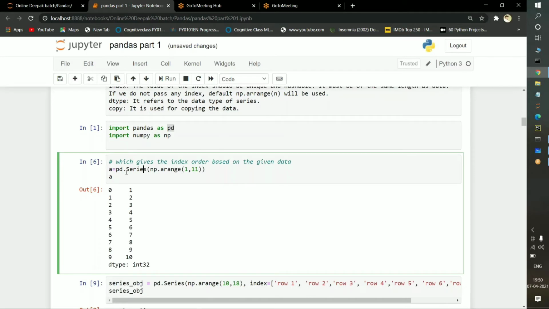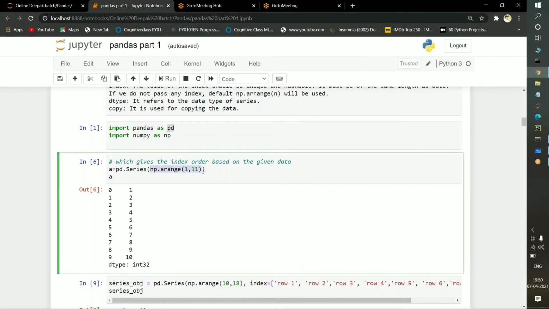Before seeing the code implementation, just study this, which gives the index order based on the given data. What do I mean by this? pd dot Series, I am passing a function here, and what is the range function? You all know the range function follows the n minus 1 rule. So it starts at 1 and goes to 10 here, because 11 minus 1 is 10. So the output is from 1 and it ends at 10. This is how the range function works.